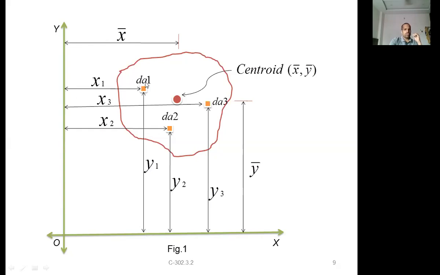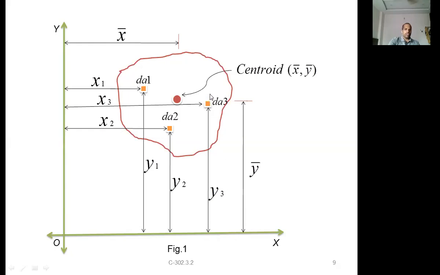The coordinates of dA1 are x1, y1. This is the centroid of this small area, at x1 from the y-axis and y1 from the x-axis. Similarly, another small area dA2 has the centroid coordinates x2 and y2. Similarly, another small area has x3 and y3.